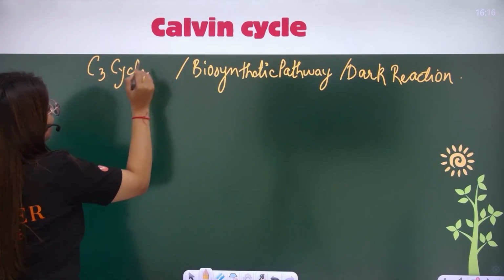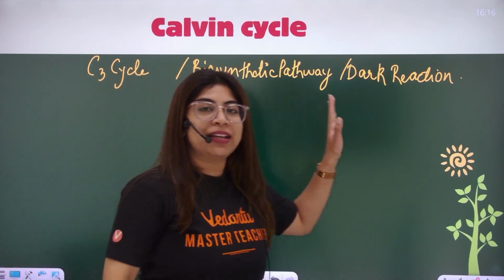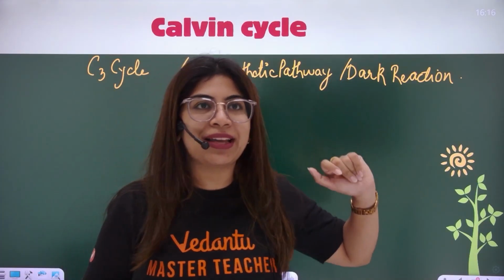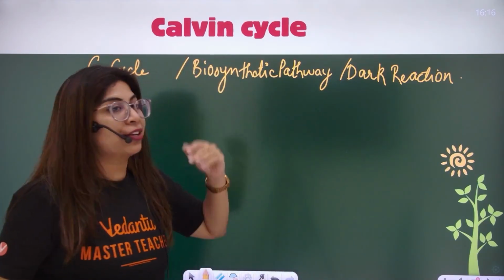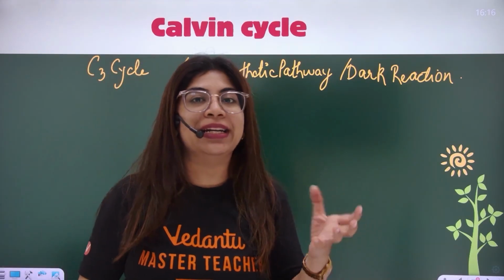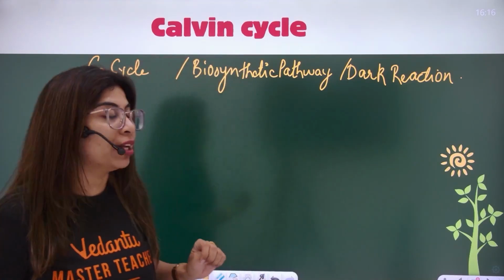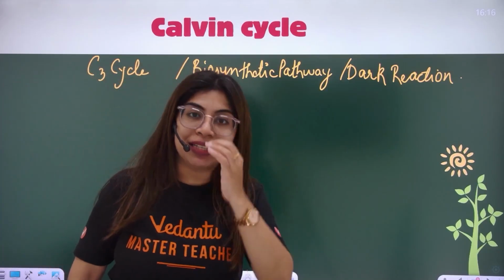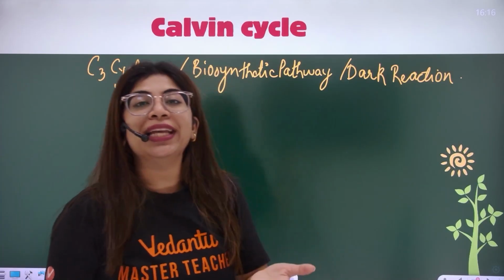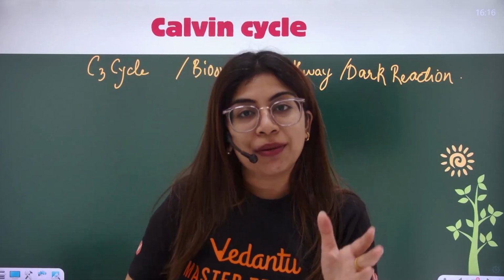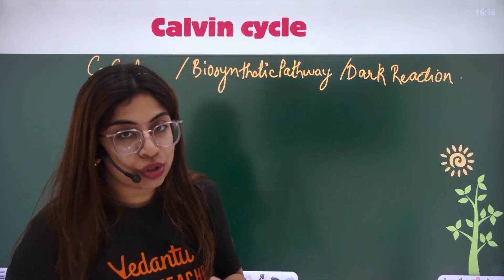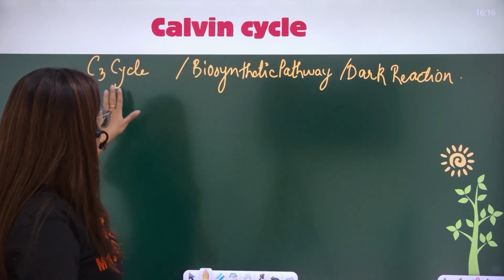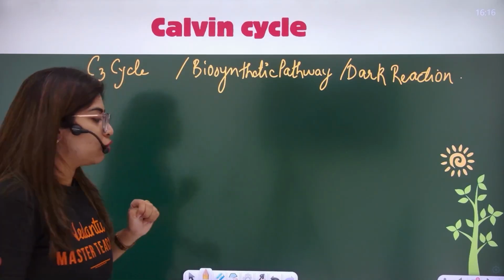They are a lot enzyme controlled. In comparison to light reactions, these dark reactions are more temperature related. There are a lot of enzymes involved in it. It was given by Melvin Calvin, all of you. Carbon 14 radioactive carbon was used to devise this. The first stable product has 3 carbons, so C3 cycle.